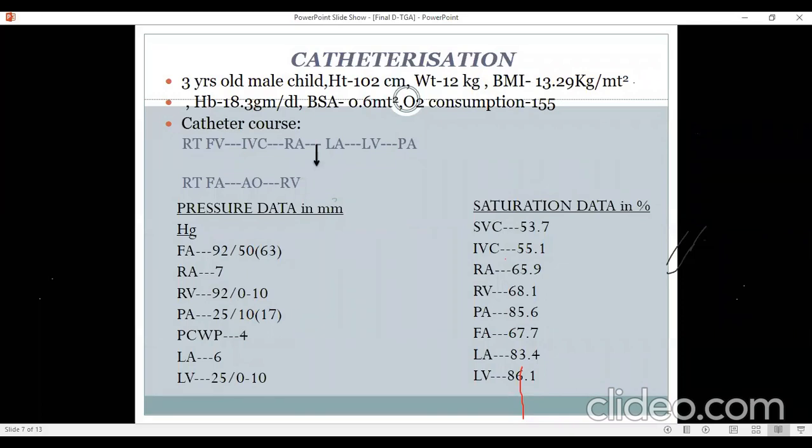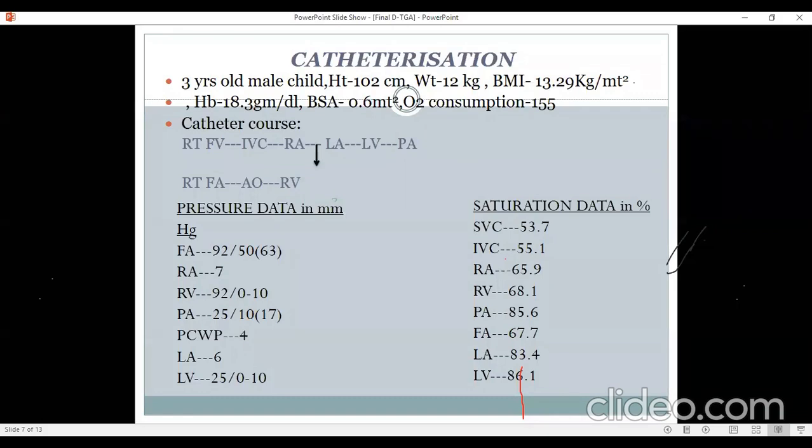I would rather go for an RV imaging, either by echocardiography, which is the best, or if you are going in there, you could also do an RV angio and see whether there is RV dysfunction or not. And there is another question: why are the LV sats increased compared to the LA sats? That is something that should not have happened. Whoever is asking is absolutely right. LA saturation should be more than or equal to LV saturation because there is no VSD.